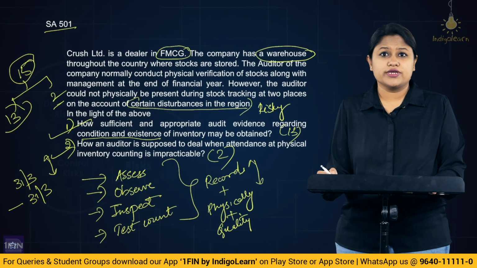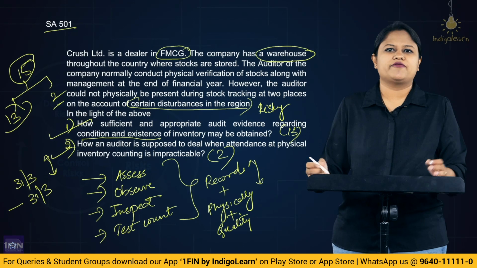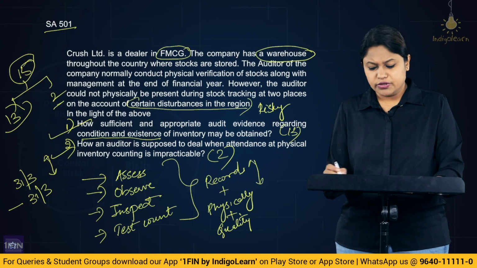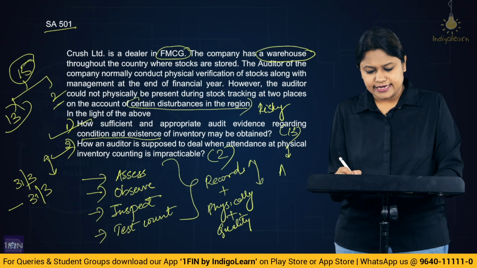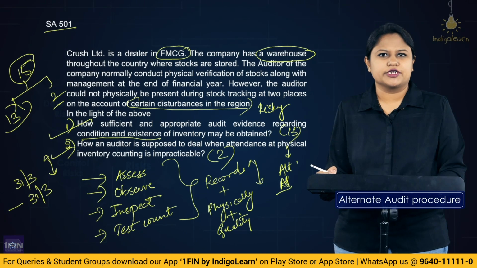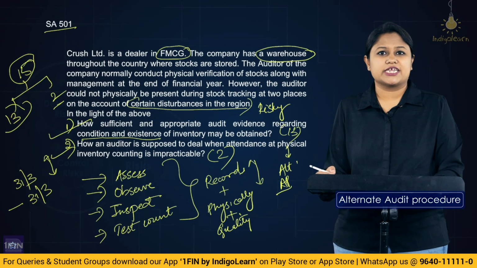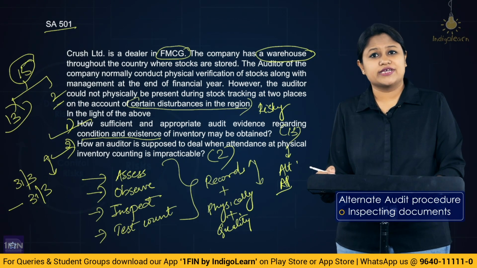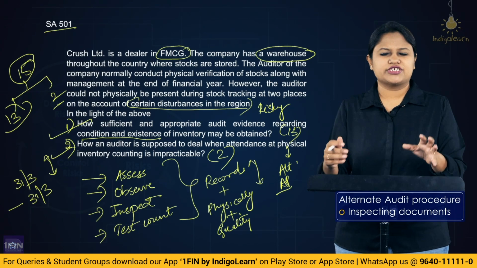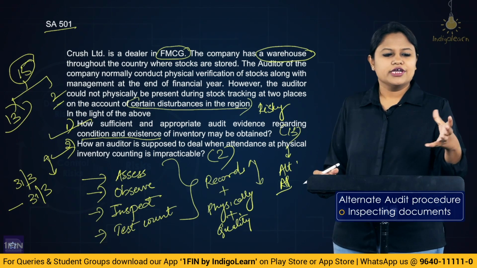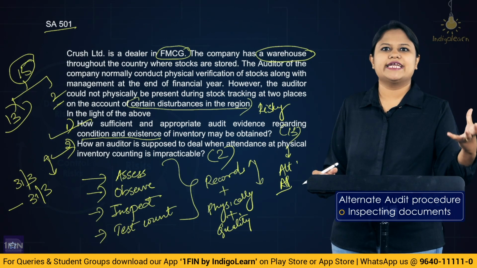So in that case also he has to obtain sufficient appropriate evidence. He cannot just boycott and say, no, it's not possible for me, I will rely on the data and I will accept it. No. So here you will try to perform what? Alternate audit procedures. Like you could inspect some corresponding documentation, take specific sales, specific purchases for a particular item and check the documentation towards it. Documentation as in, when a particular sale has happened, whether the corresponding documentation has been properly maintained or not.